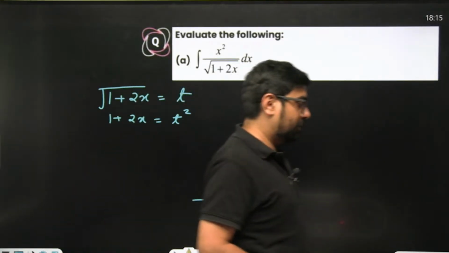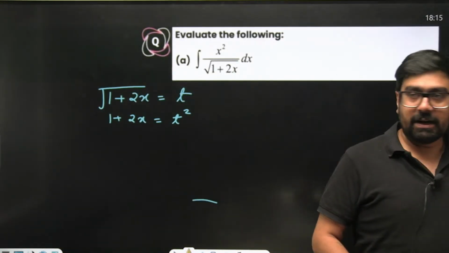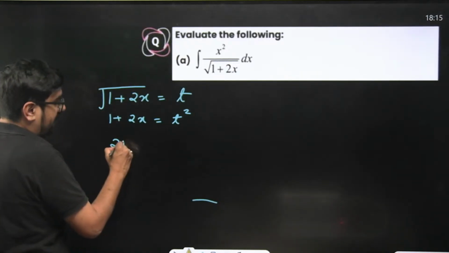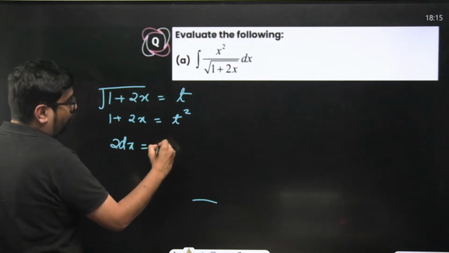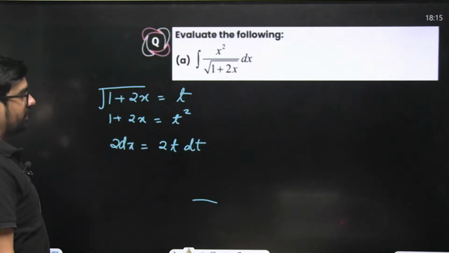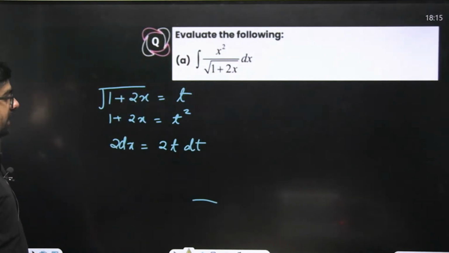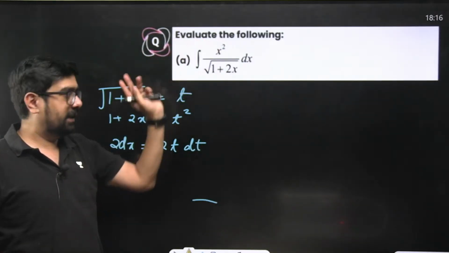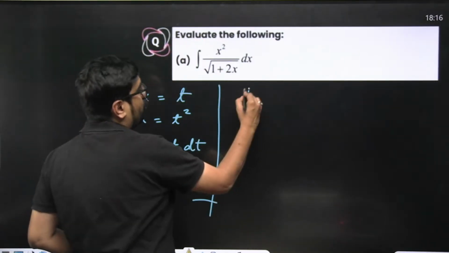Directly put this as t square. Now differentiate both the sides. So 2 dx will be equal to 2t dt. Now what do you do? You try to write everything in terms of t. You want to write everything in terms of t. So what will this become?